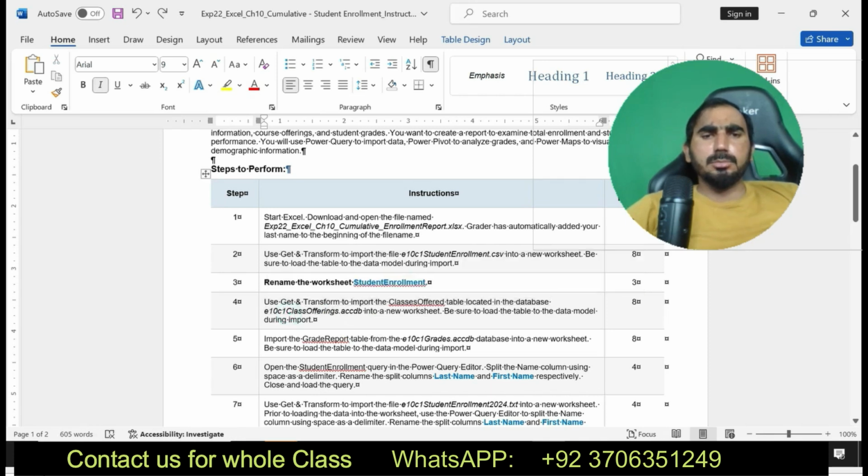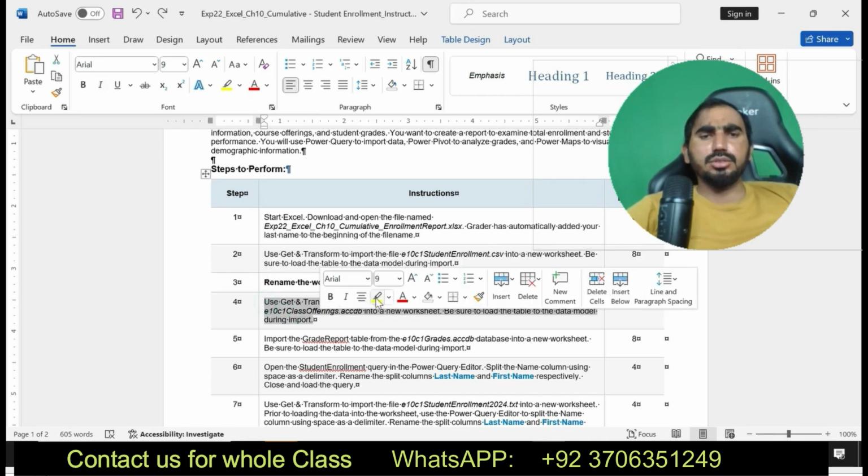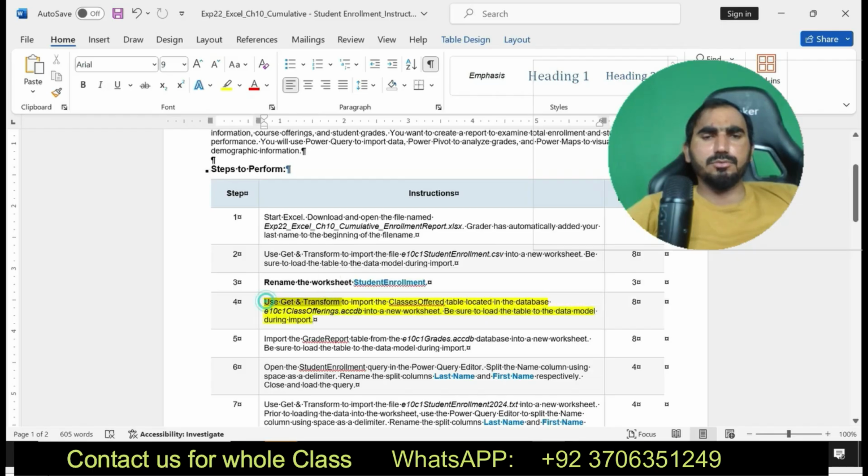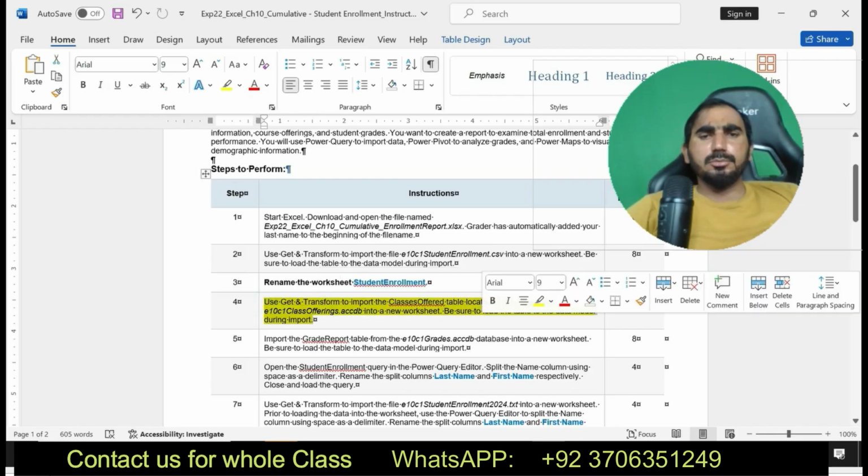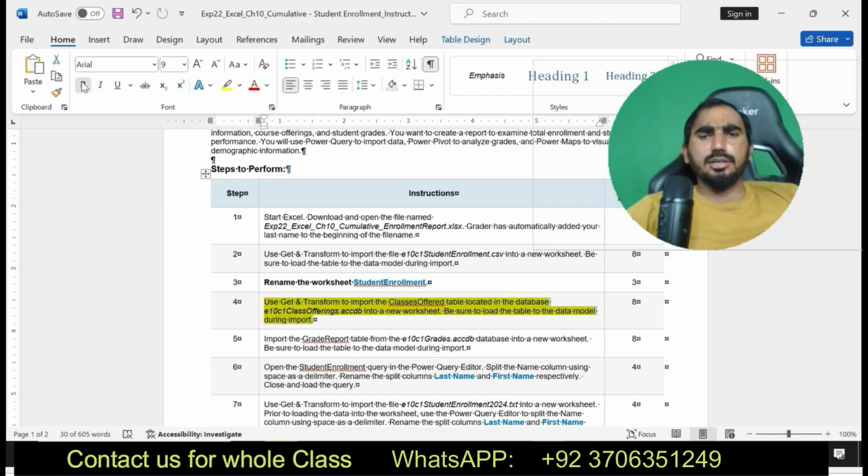Now I'm going to solve step number 4. Use Get and Transform to import the Classes Offered table located in the database. Okay, the class offering is in the Access database. Okay, now I'm going to show step number 4 here.